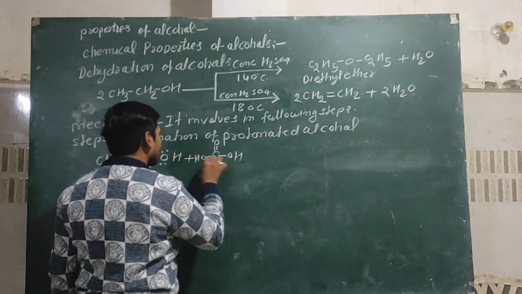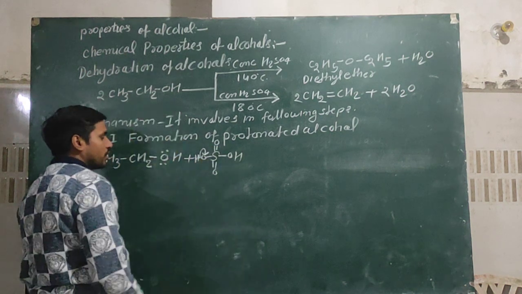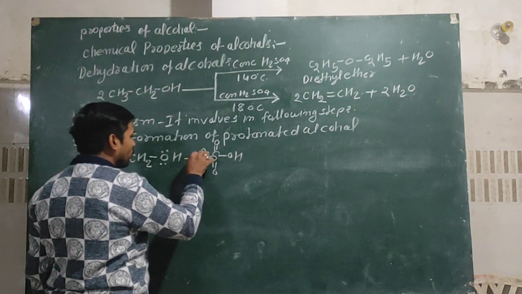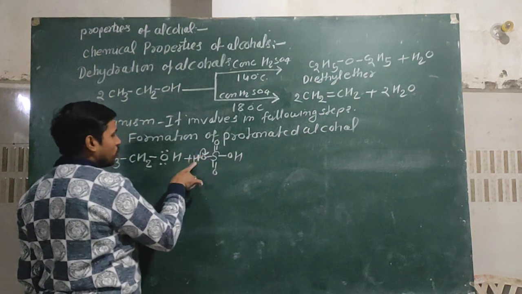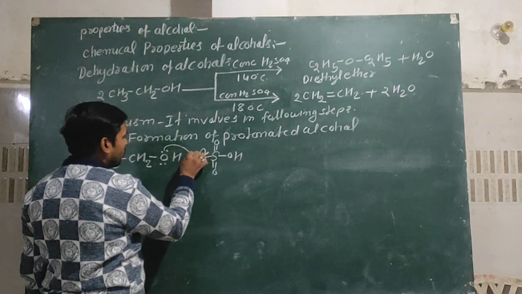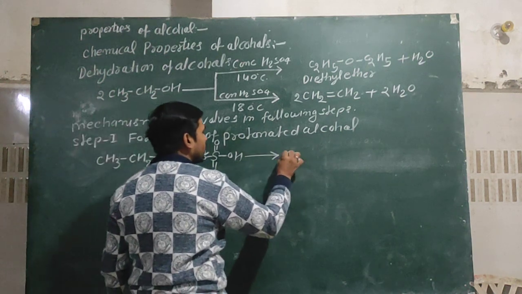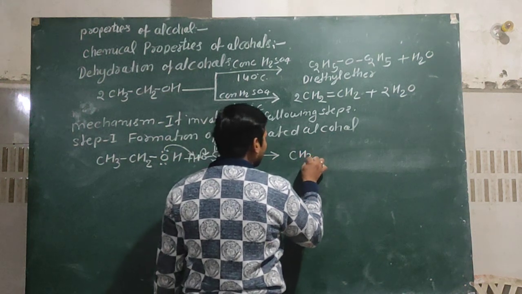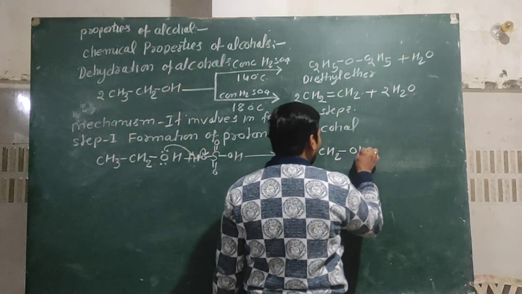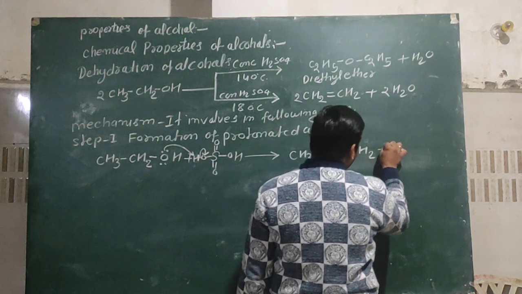In this structure, when oxygen attracts shared electron pair from hydrogen toward itself, then hydrogen becomes positive charge and oxygen attracts the proton toward itself, by which formation of CH3CH2OH2+ protonated alcohol takes place.